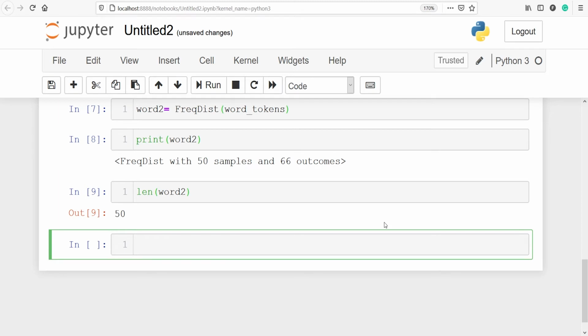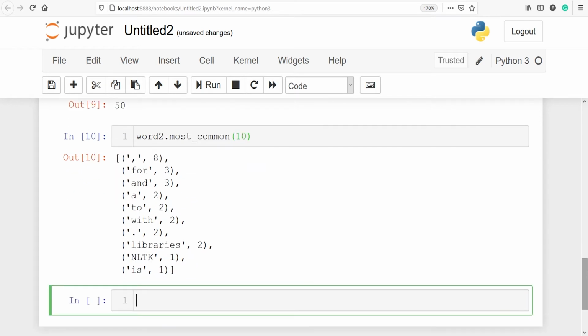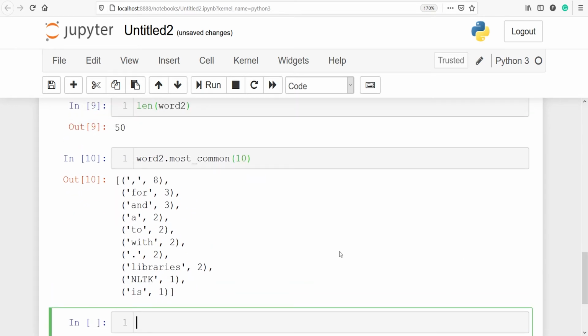Let's get the most common top 10 words here. I'll call the variable word2, and from this I will call the method most_common, and we want to look at the top 10 words. Let's execute our code. In the output, you can see we got some result here, and these are the most common words.